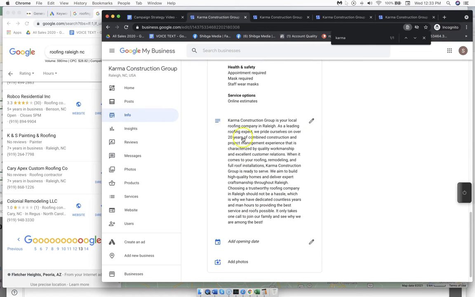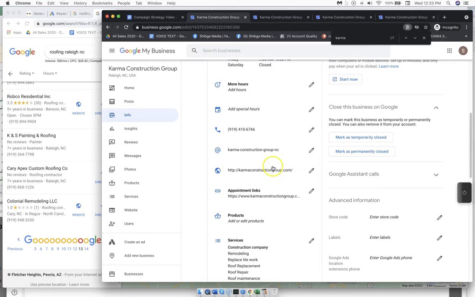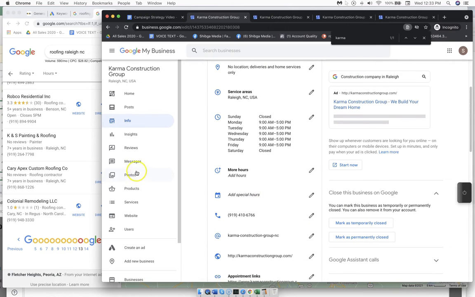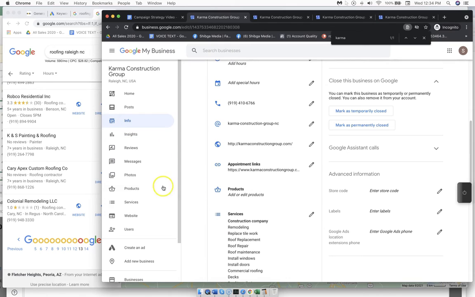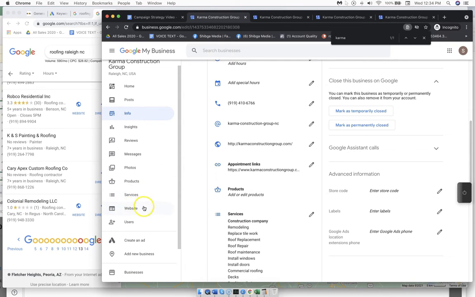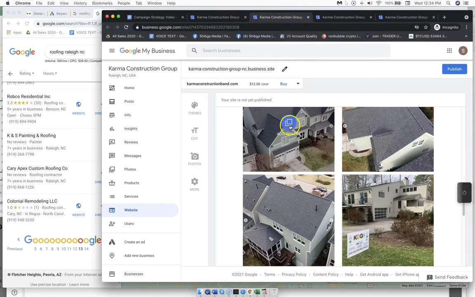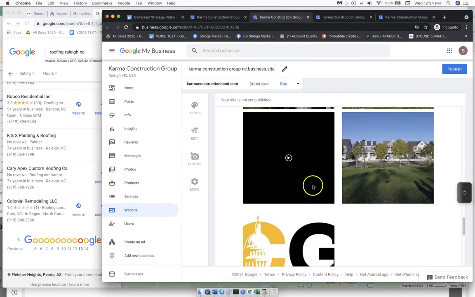Looking at some basics, for example our listing, we first want to make sure that our keywords are optimized properly and the listing is fully optimized. Not only should the main descriptions and pictures be uploaded and updated, but we should also take advantage of the GMB website. This is a site you can build within the Google My Business listing. Currently it's not published, so we're going to publish it and create content on it.